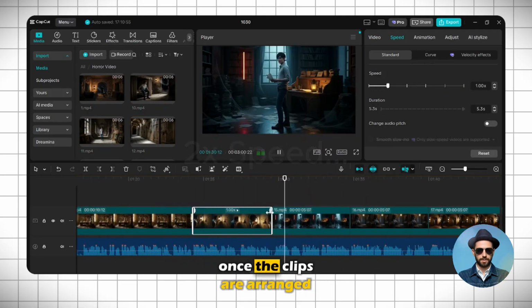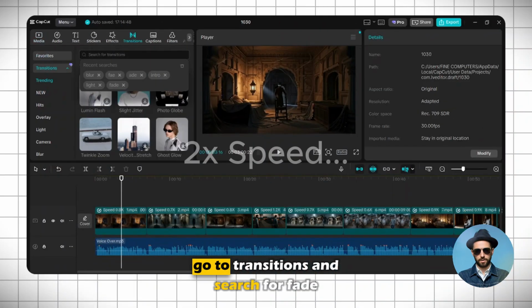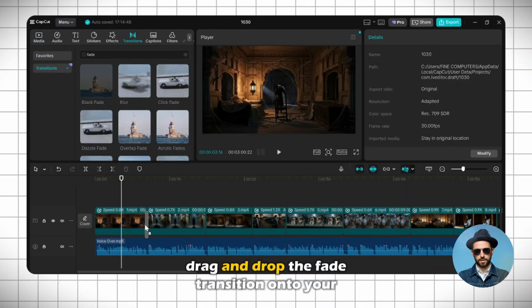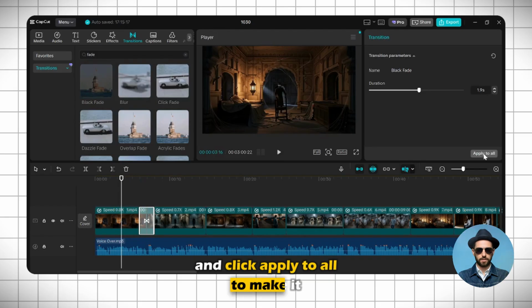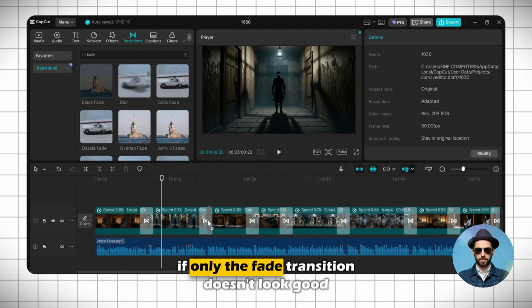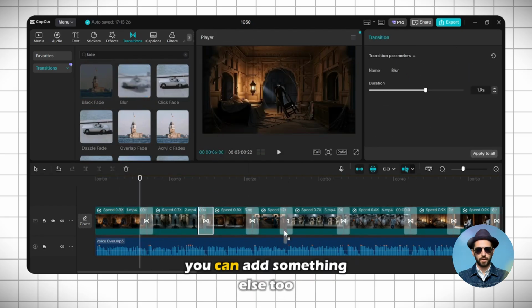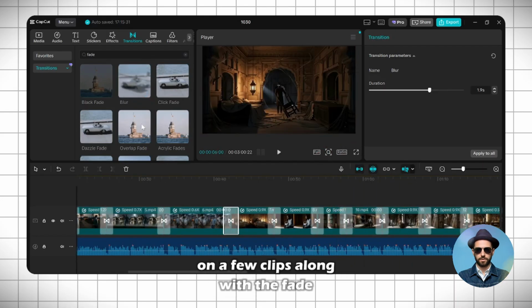Once the clips are arranged, go to Transitions and search for Fade. Drag and drop the fade transition onto your video and click Apply to All to make it faster. If only the fade transition doesn't look good, you can add something else too. I personally always add a blur transition on a few clips along with the fade effect.